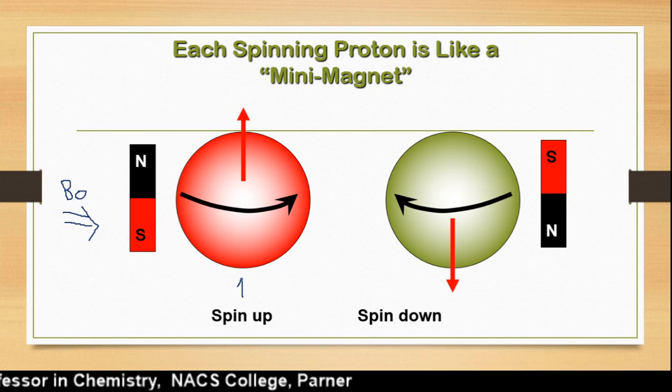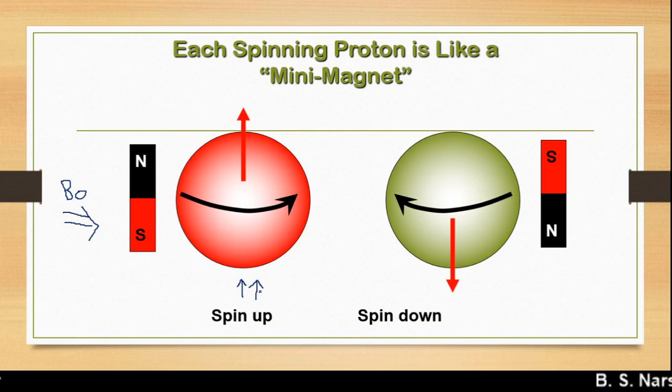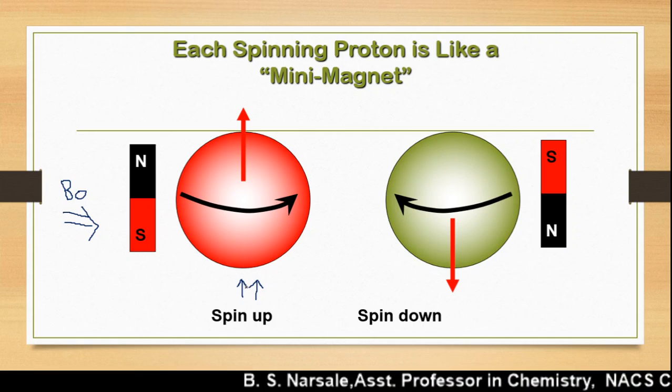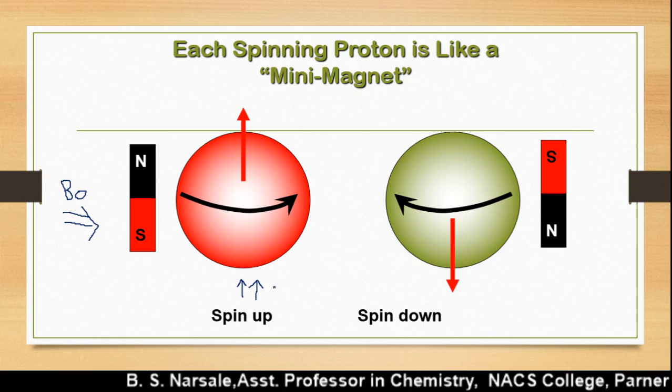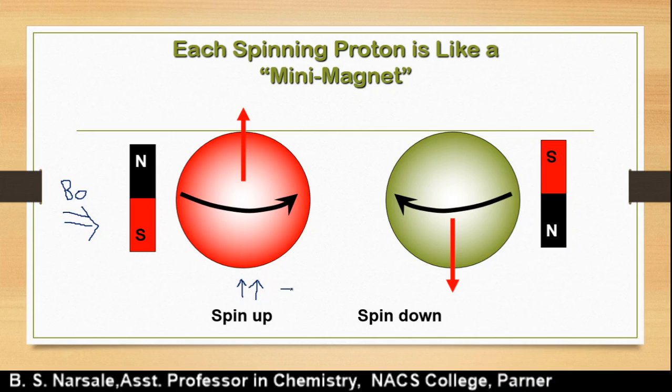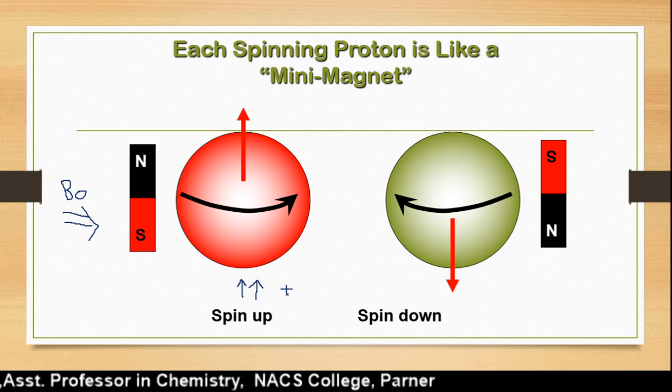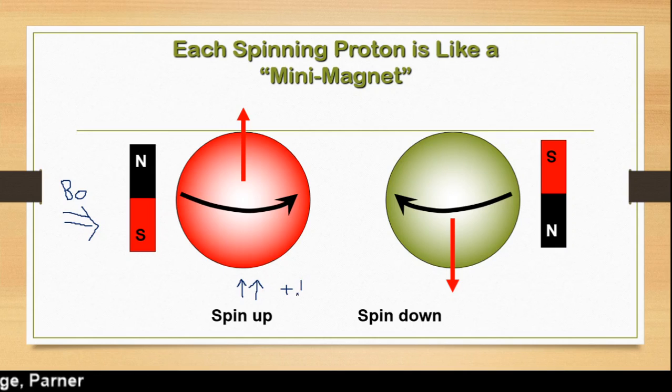This is the applied magnetic field, and this is the nuclear spin. Both point in one direction, or unidirectional, and when they are unidirectional we say parallel. That time the spin is called a positive spin, and we say it is a half spin for the nucleus.